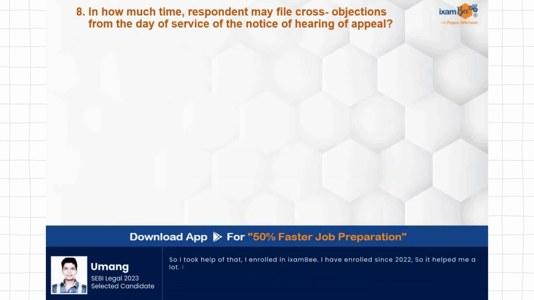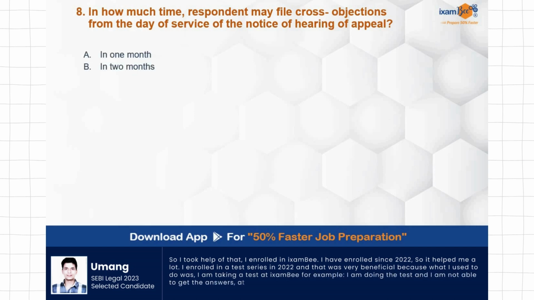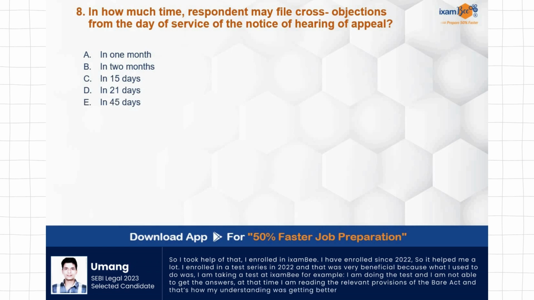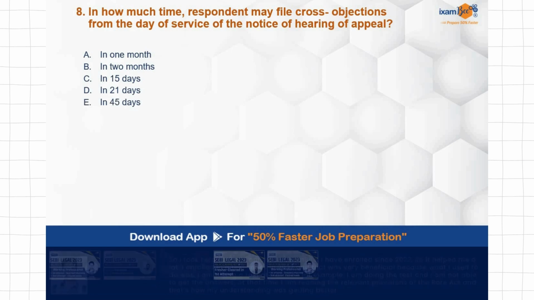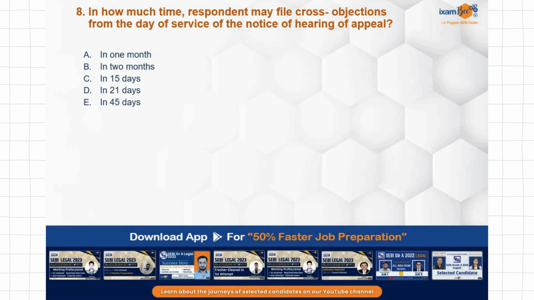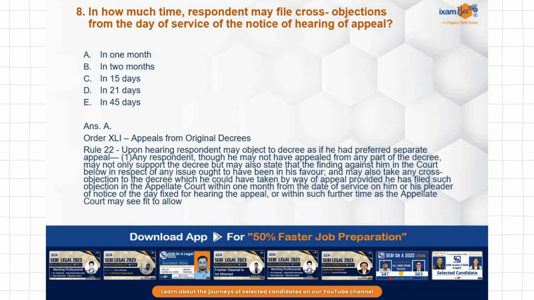In how much time may the respondent file cross objections from the day of service of notice of hearing of appeal? In 1 month, in 2 months, 15 days, 21 days, 45 days. What is the time period of filing cross objections that has been asked over here? The correct answer is in a month. That is, in 30 days you have to file it.